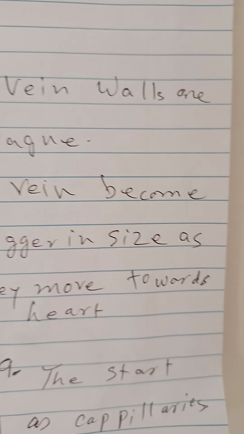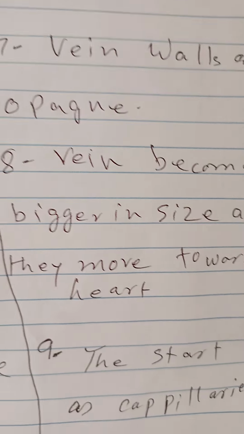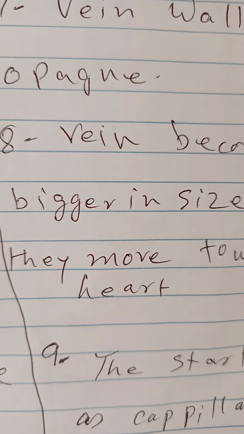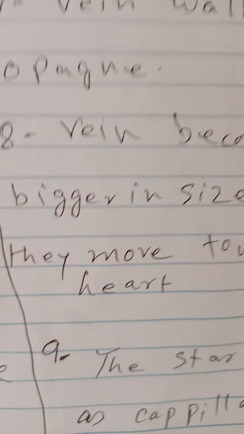They start as the smallest branches, that is venules, venous capillaries. The artery ends as capillary. Capillary is the smallest branch of the artery. So where arterial capillaries finish, venous capillaries start, and as they move towards the heart, they become bigger and bigger.